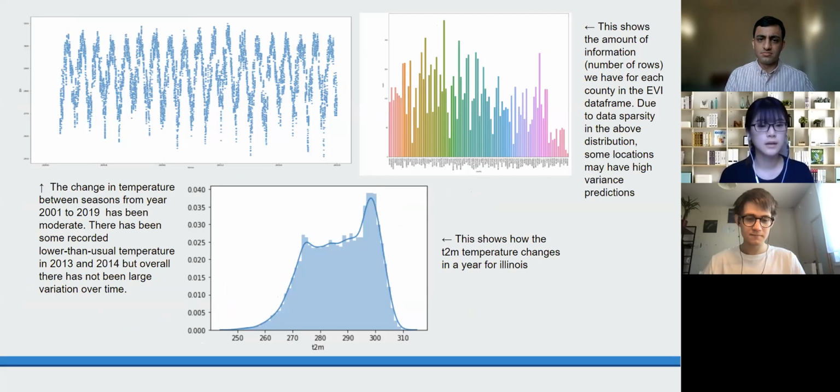Then we move down to looking at the temperature changes in the time period that we're observing, which is from 2001 to 2019. We can see that there hasn't been very much extreme weather, such as extreme temperatures, in Illinois during this time, but there has been some lower than usual winters recorded in 2012 and 2013. And looking at the plot on the top right, we have found some data sparsity in some of the counties in Illinois, and this may result in some high variance predictions in our results.